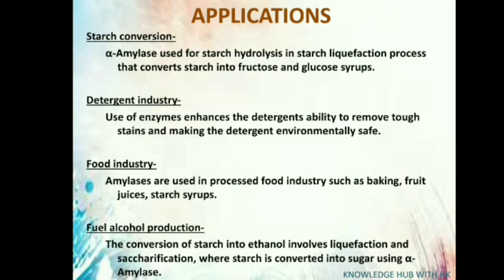Applications: starch conversion. Alpha amylase is used for starch hydrolysis in the starch liquefaction process that converts starch into fructose and glucose syrup. It is used in detergent industries to enhance the detergent's ability to remove tough stains and make the detergent environmentally safe. Food industries: used in processed food industries such as baking, fruit juices, starch syrups, etc. Fuel, alcohol production industry: the conversion of starch into ethanol involves liquefaction and saccharification, where starch is converted into sugar using alpha amylase.